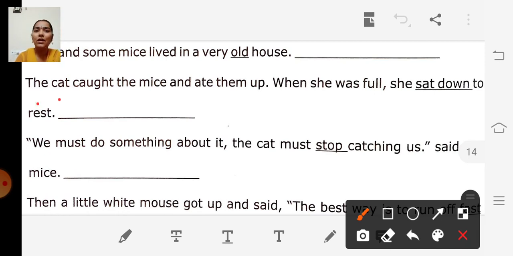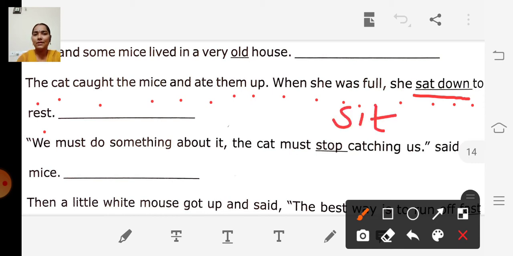The cat caught the mice and ate them up. When she was full, she sat down to rest. They have underlined the words sat down. Sat is the past tense of sit.